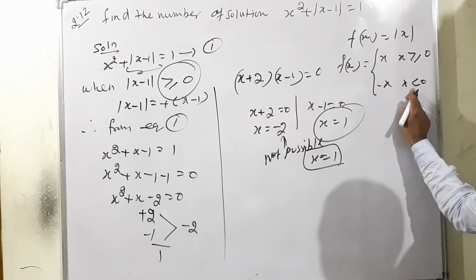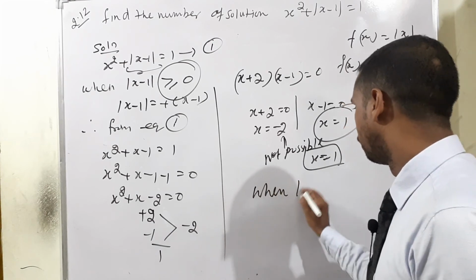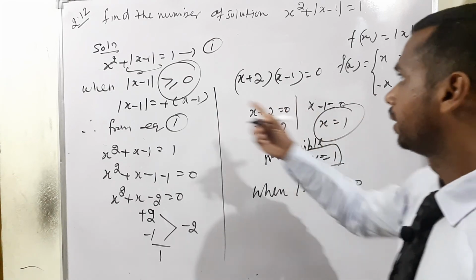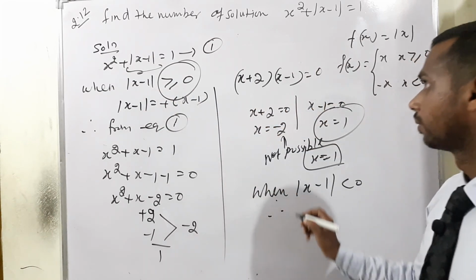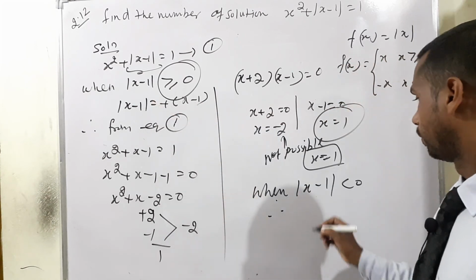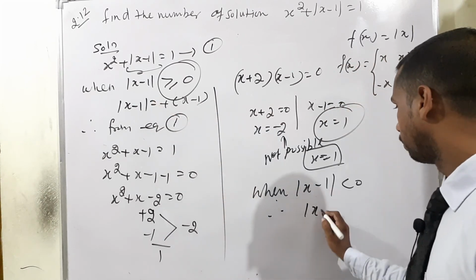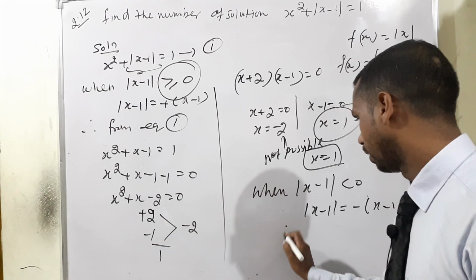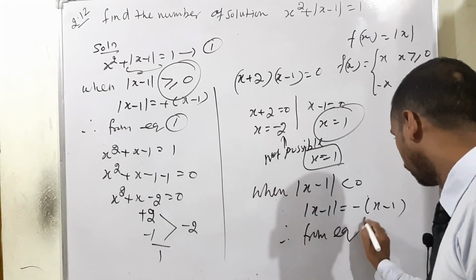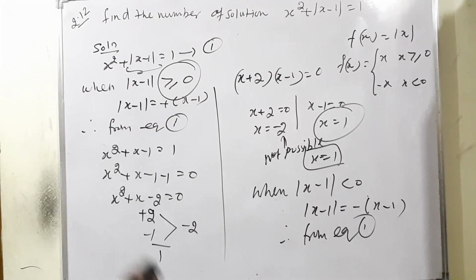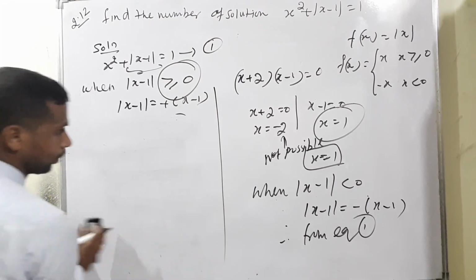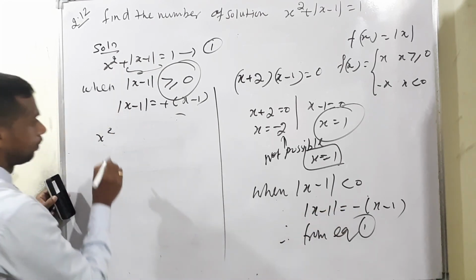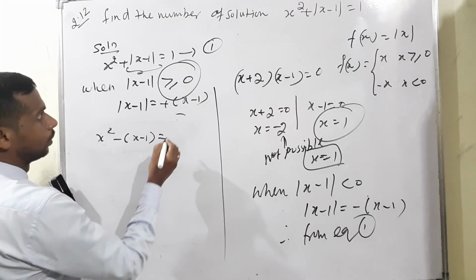Moving to the second one, which means less than 0. So when modulus of x minus 1 is less than 0, that means negative term. Therefore, from equation number 1, modulus of x minus 1 is negative of x minus 1. So in equation 1, x square minus of x minus 1 is equal to 1.